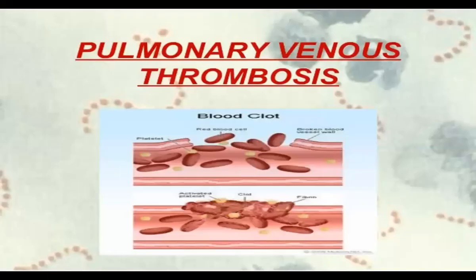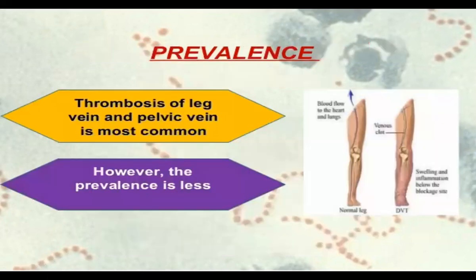So what we see is this pulmonary venous thrombus which has taken place over here, that is the blood clot, and how the pathology takes place in pulmonary venous thrombosis. The thrombosis of the leg vein and pelvic vein is most common. However, the prevalence is less. So what we see is swelling and inflammation below the blockage. Here the blockage has taken place.